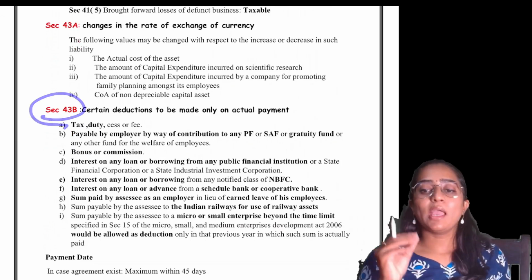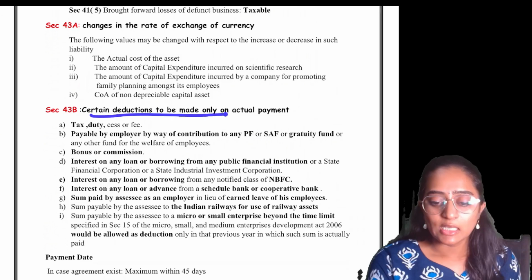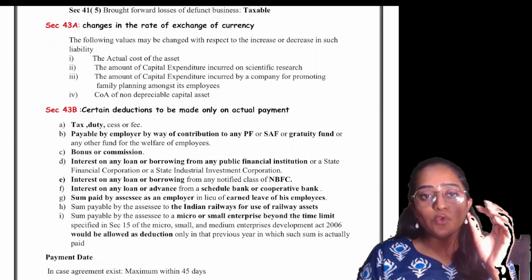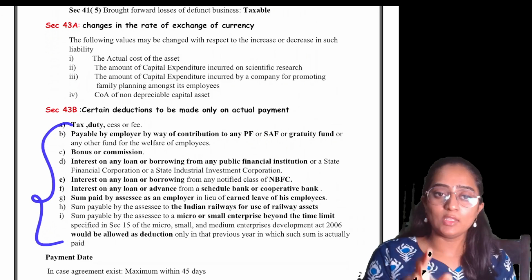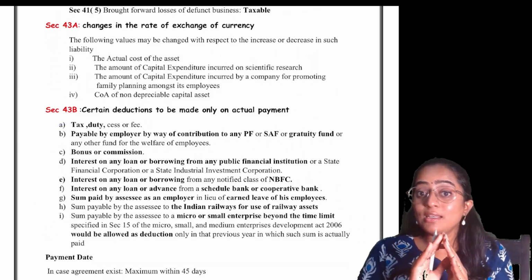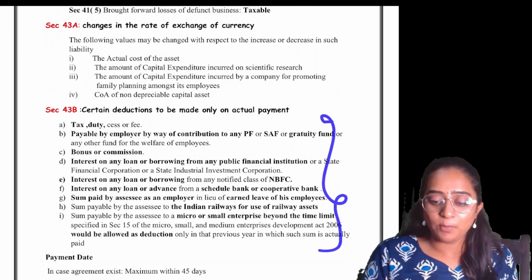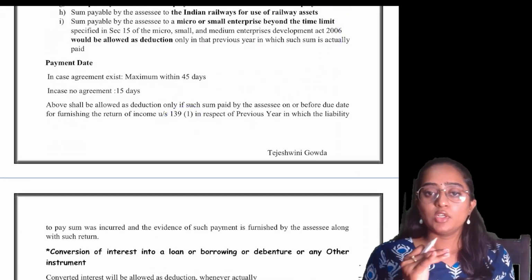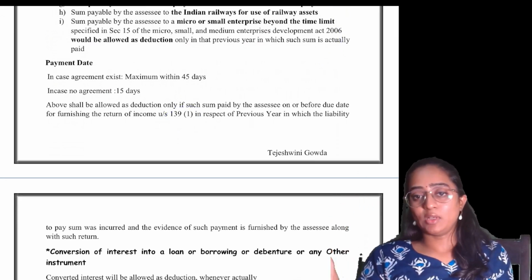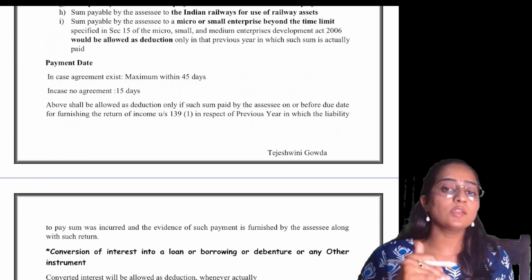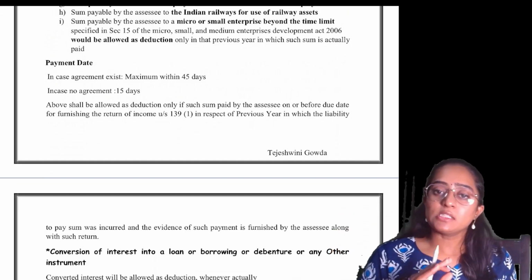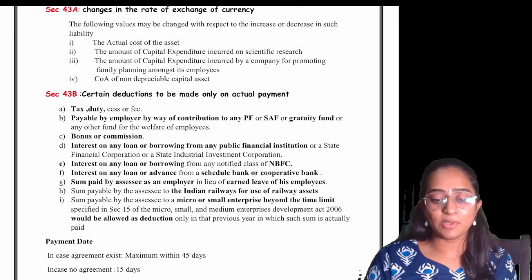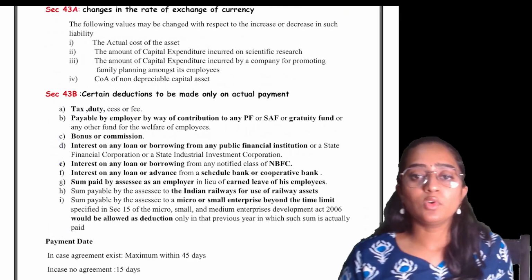Section 43B, which is going to be absolutely important, says that certain deductions can be made only and only on actual payment. That is, if you make actual payment of the following, only then can you claim it. If it is merely payable, then it is not available. It must be paid within the section 139(1) due date. For PY 23-24, the due date would be 31st July, 31st October, and 30th November 2024. If it is paid within that respective due date, whichever is applicable to you, then the deduction would be allowed under section 43B. What payments? These payments. If not, it would not be allowed.